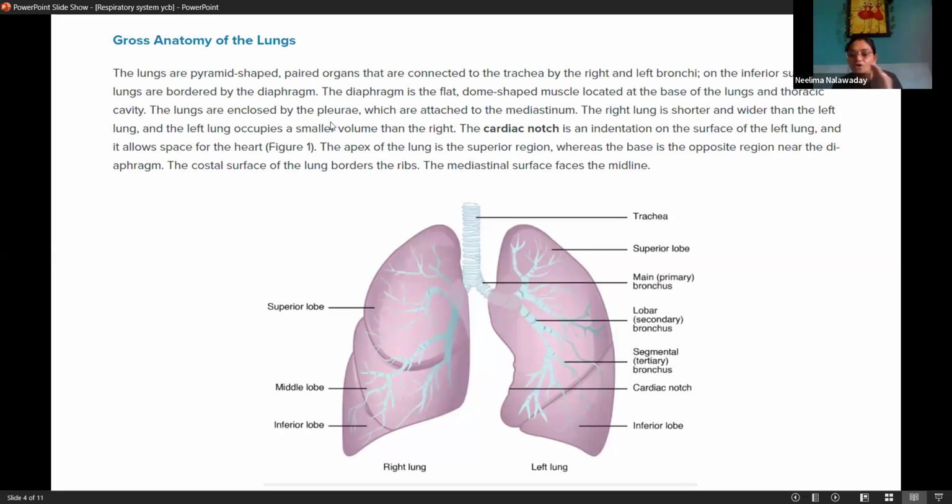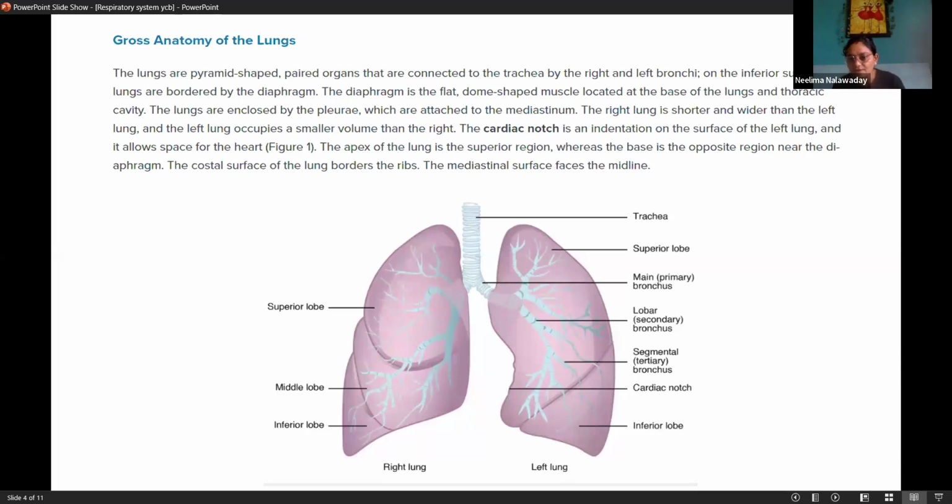Pleura means covering of the lungs, and it protects the lungs from external shocks. The right lung is shorter and wider than the left lung, and the left lung occupies a smaller volume than the right.